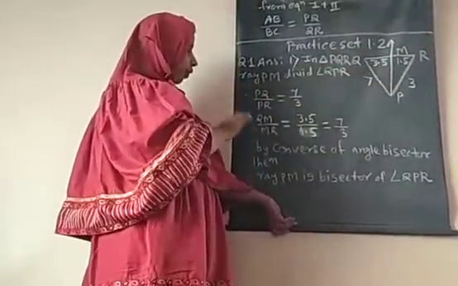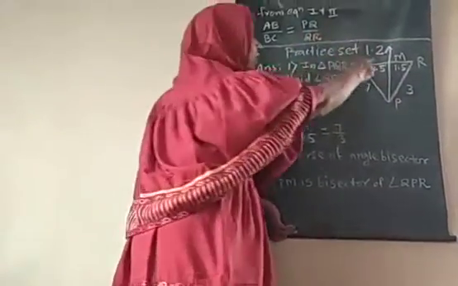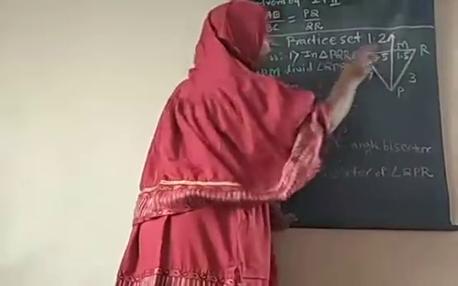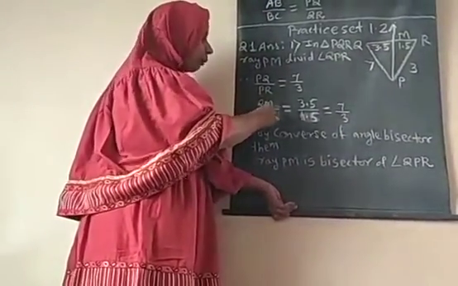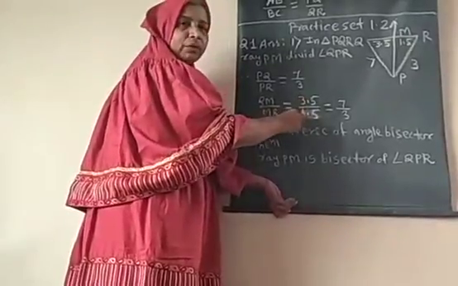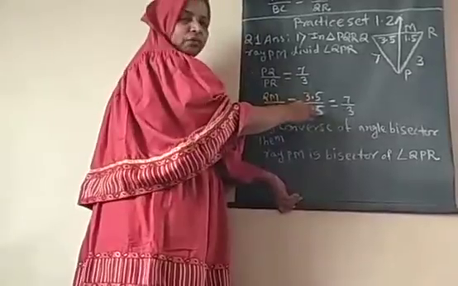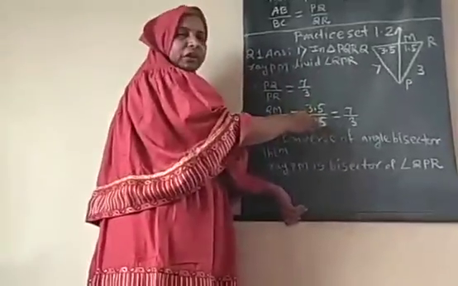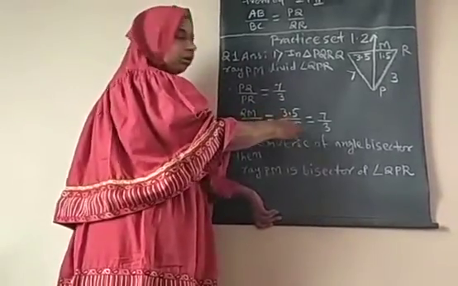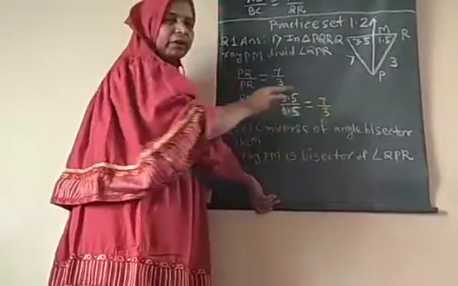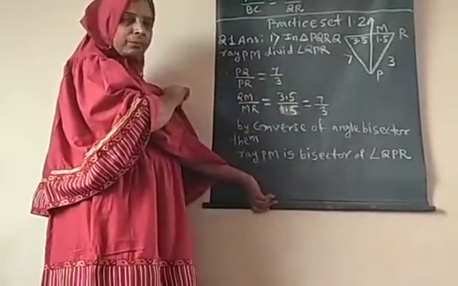It is given. In the same way, this ray PM divides side QR into QM and MR, so this ratio we also check. QM upon MR is equal to 3.5 upon 1.5. The decimals get cancelled, so it is 35 upon 15. 35 and 15 are both divisible by 5, so the reduced form is 7 upon 3. Both the ratios are equal, 7 upon 3 and 7 upon 3.